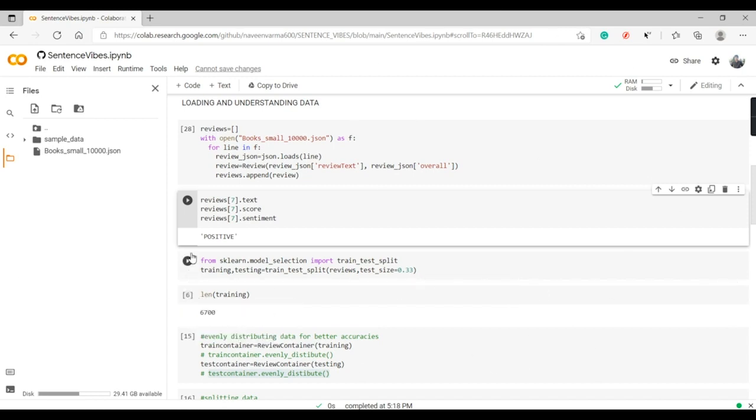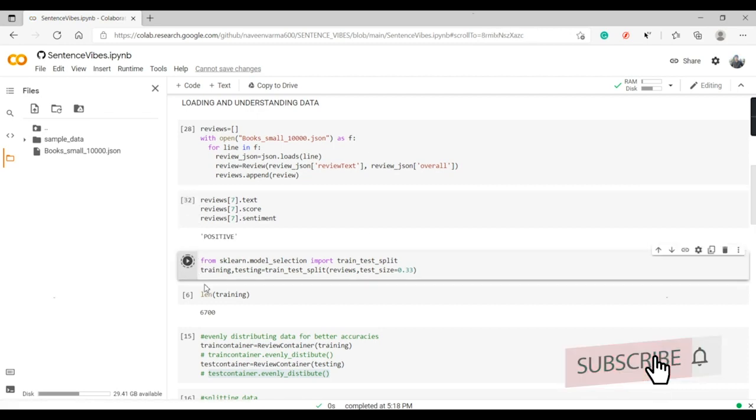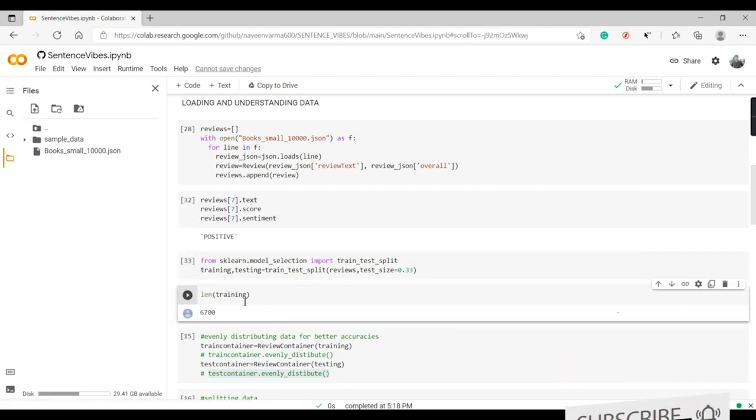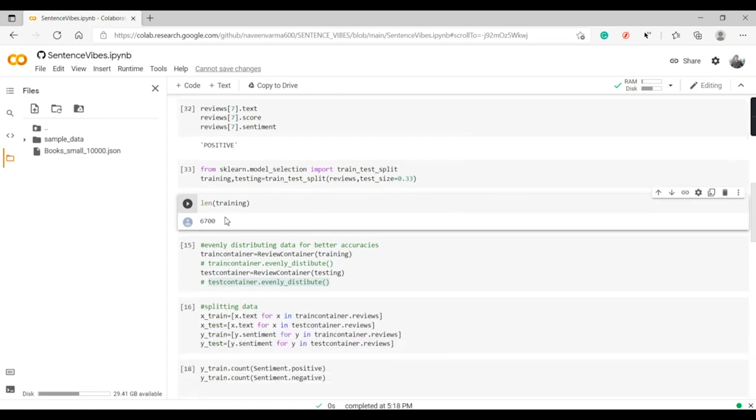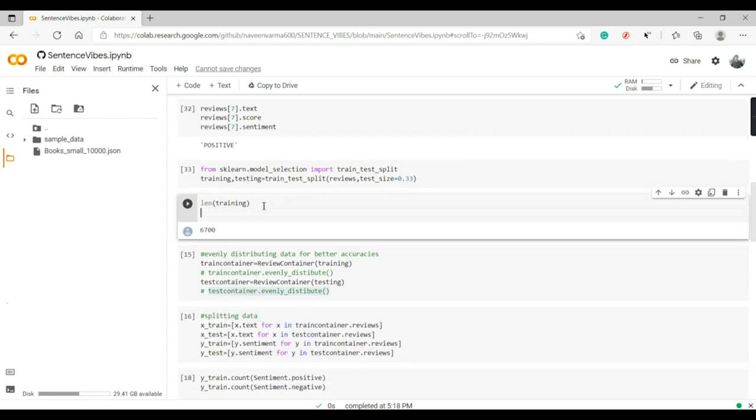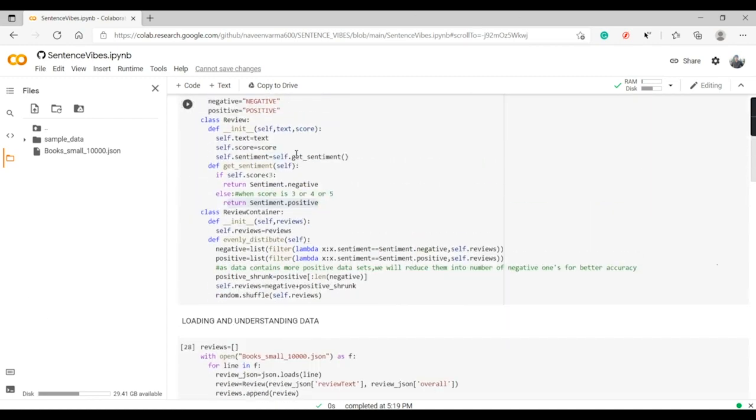So it means the training data must be, just a second, I'll run this. So training examples are 6,700, and for testing there'll be about 3,300. Yes, it's 3,300. Now I have defined the variable train_container equal to ReviewContainer of training, meaning the training data goes into a class named ReviewContainer. Let's go and check it.